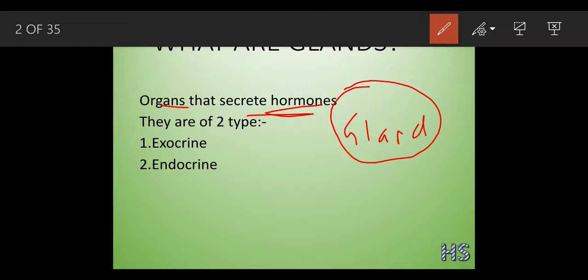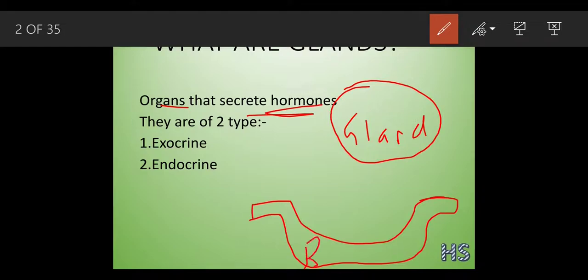Now suppose this is your blood vessel. What is the work of this gland? This gland is going to secrete the hormone, and this hormone will be poured into the bloodstream, and from there it will act on the target organ.